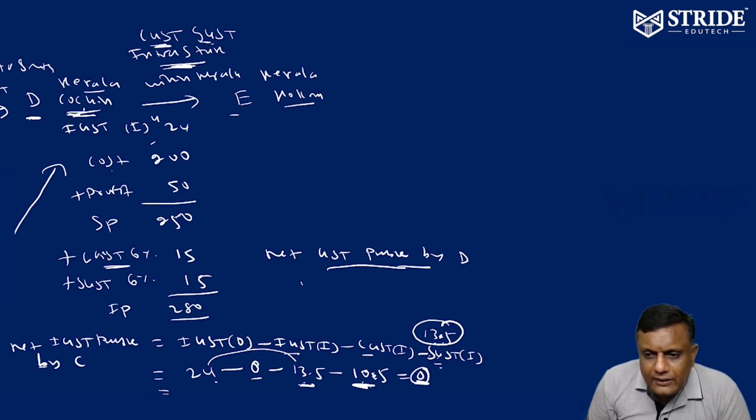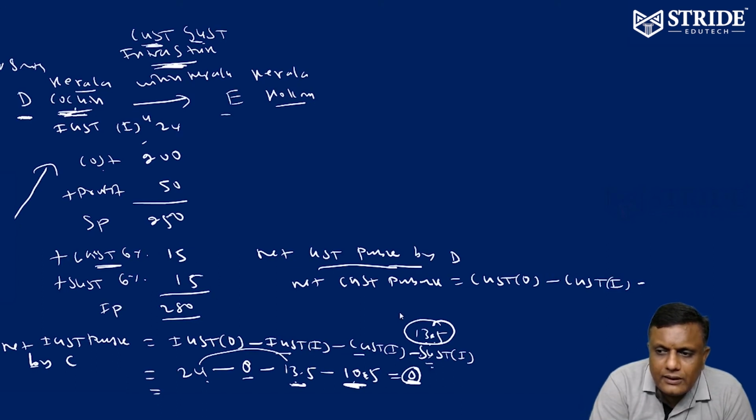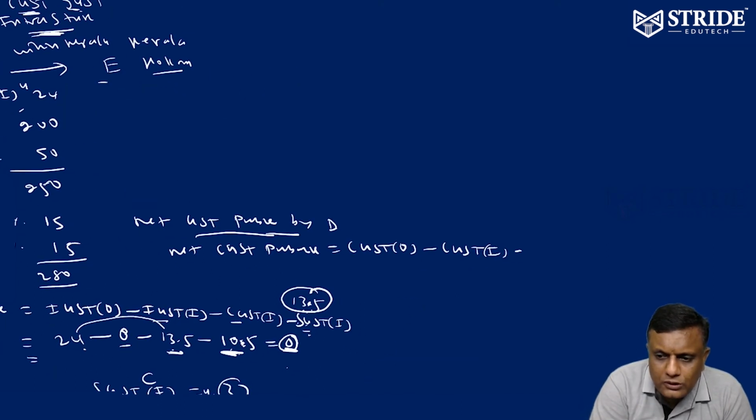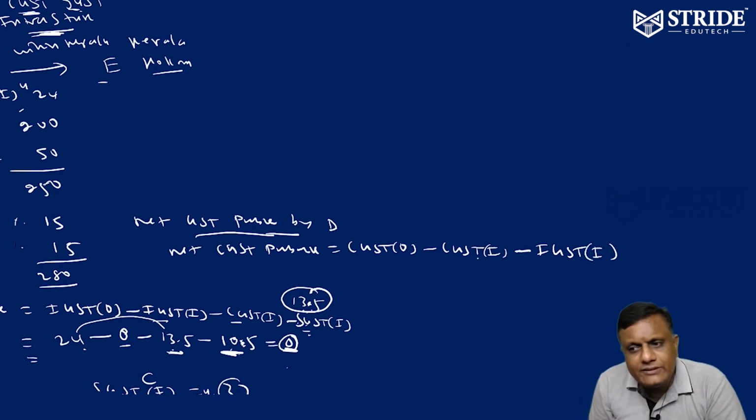Step number 1. Net CGST payable is equal to CGST output minus CGST input minus IGST input. This is called the set off procedure. CGST output can be adjusted to CGST input.